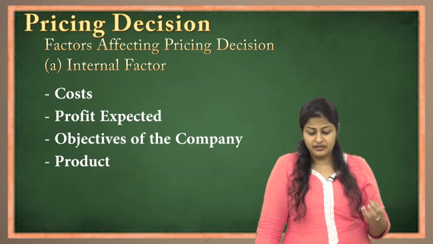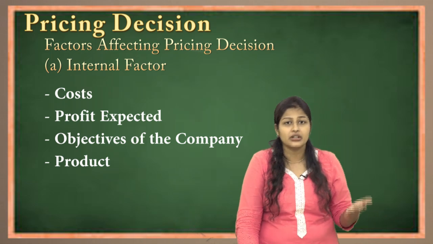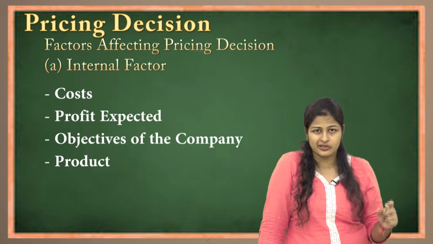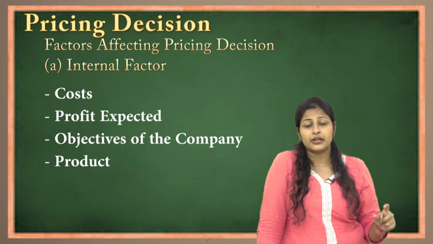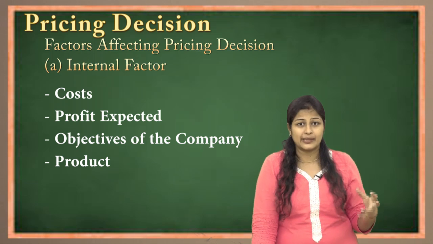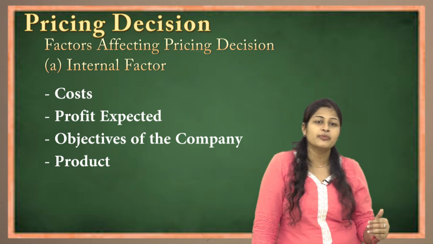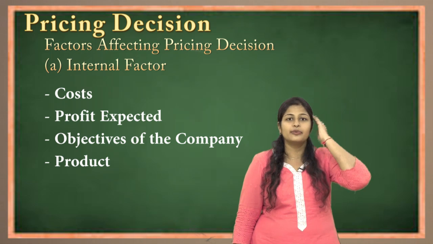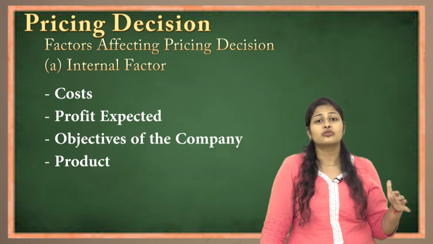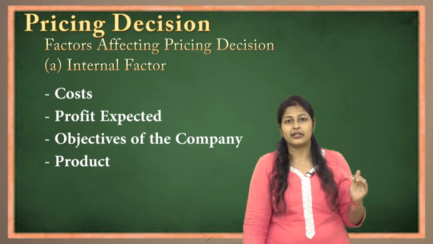Like for example, if you see FMCG products, it depends on the product also what price I need to charge. For example, vegetables, whose shelf life is really small. In that situation the price has to be really low at times. Why? In order to get rid of that vegetable easily. When I talk about FMCG products, they again have a limited span of life, or a fixed expiry date. After that it has to be thrown away. So in such a situation the product prices are usually kept lower.